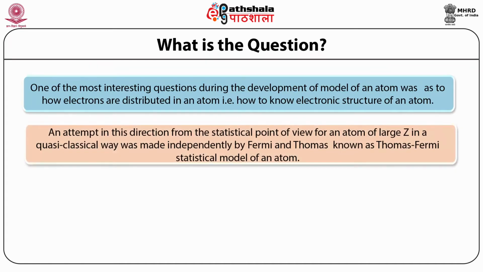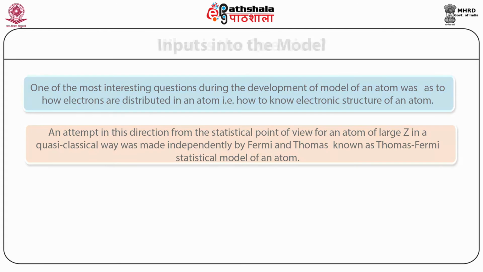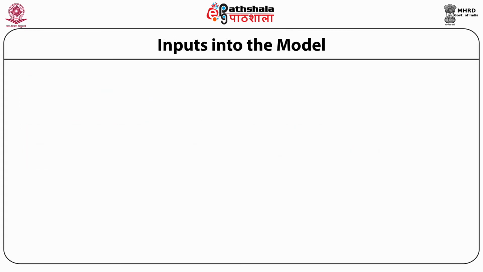An attempt in this direction from the statistical point of view for an atom of large Z in a classical way was made independently by Fermi and Thomas, known as the Thomas-Fermi statistical model of an atom. So let's see what goes as inputs into this model.